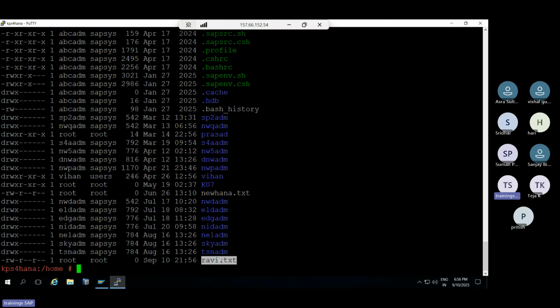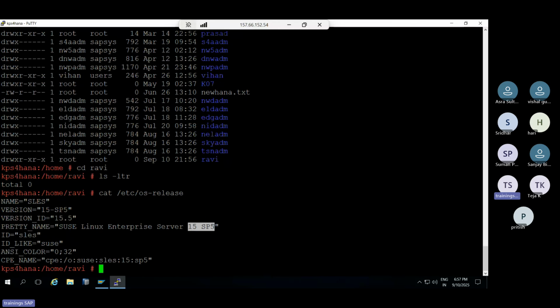mkdir means make directory. Sir, I want to go inside of this folder. Then cd Ravi. Right? Sir, I want to check this operating system version. Then cat space /etc/os-release. This is the command. It will tell you what your operating system version is. So see, Linux 15 SP5 is the version. Right? So that is the one.